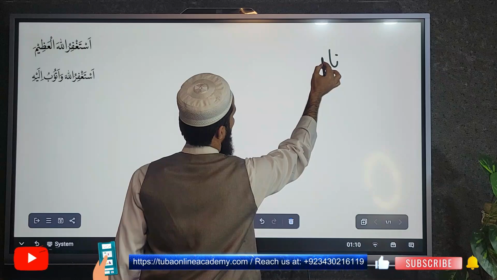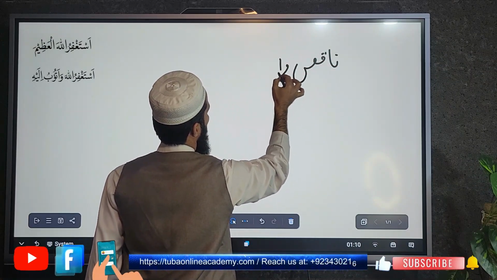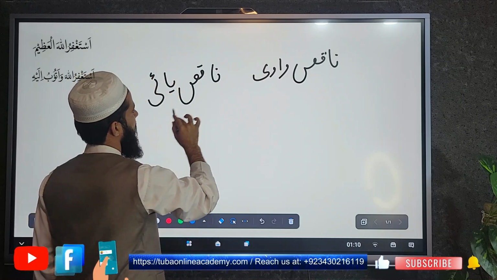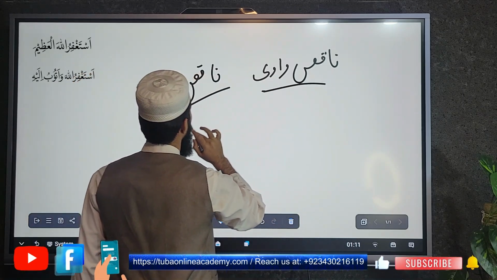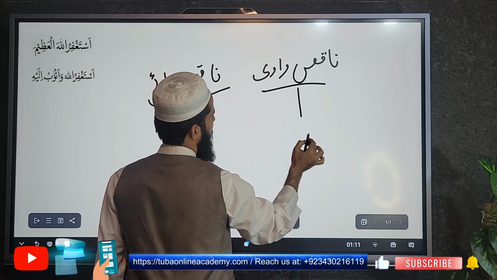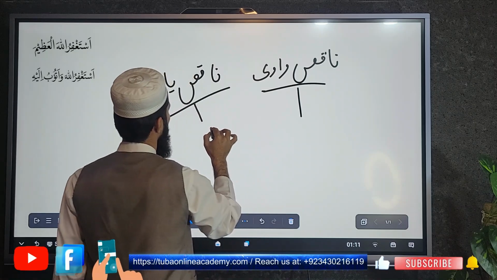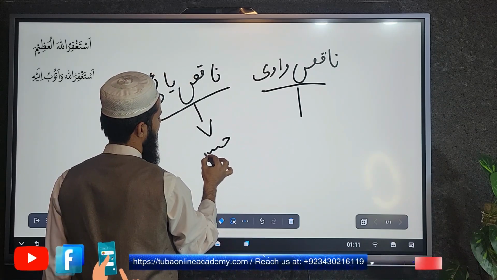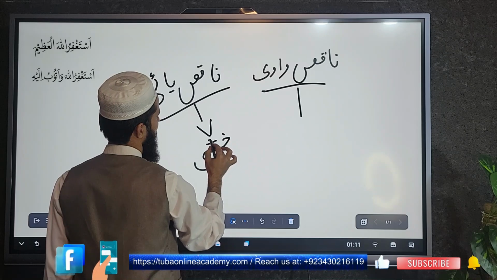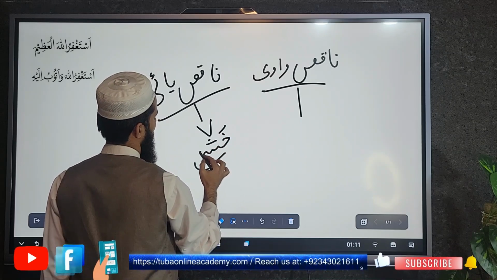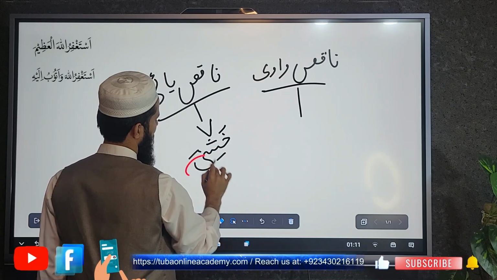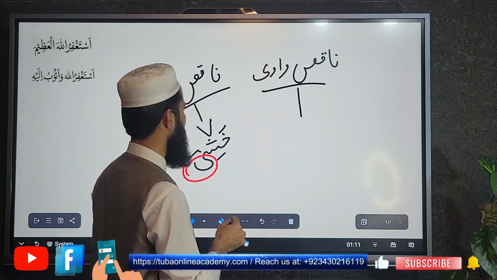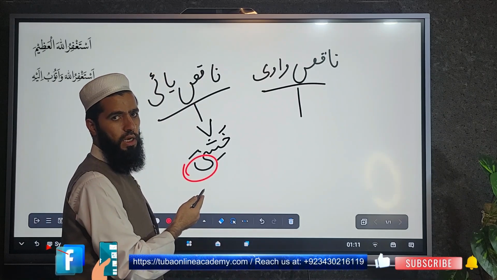One is naqis wawi, one is naqis ya'i. Okay, naqis wawi and naqis ya'i. Naqis ya'i, as we gave the example of naqis ya'i, like khashiya. Because of this ya, we call khashiya the naqis ya'i.